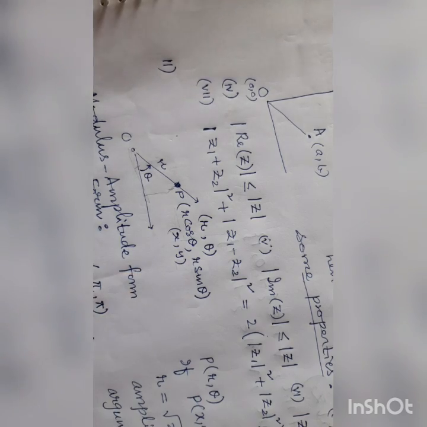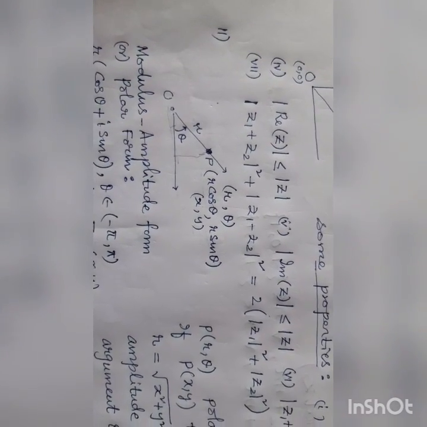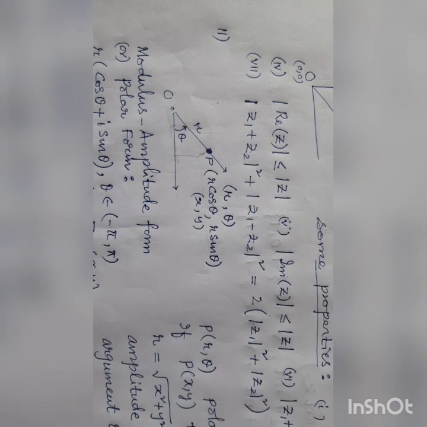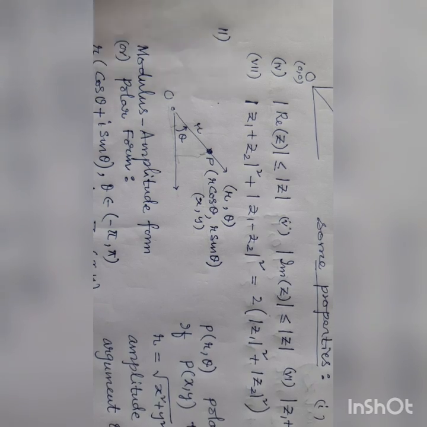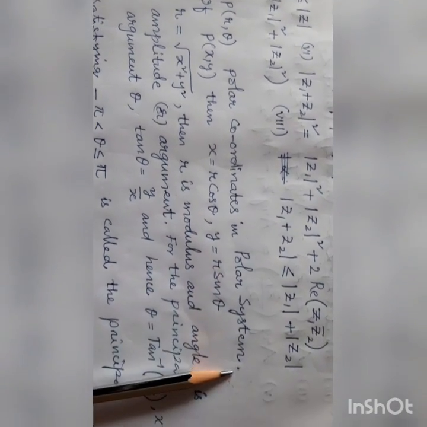This can be denoted as r comma theta. This is called the polar form of a point in the polar system. You see here, P of r theta, polar coordinates in the polar system.